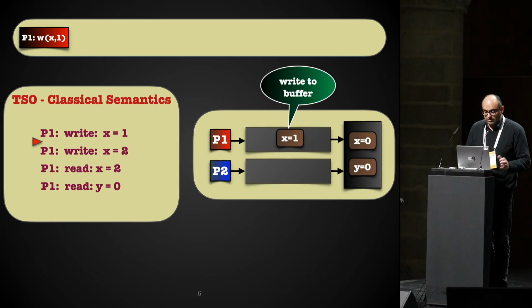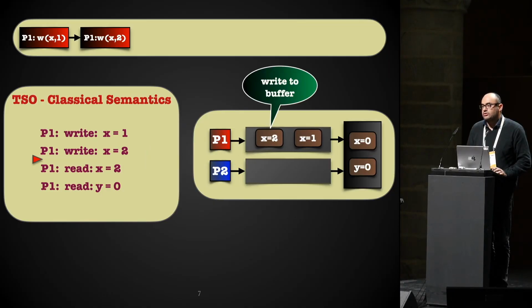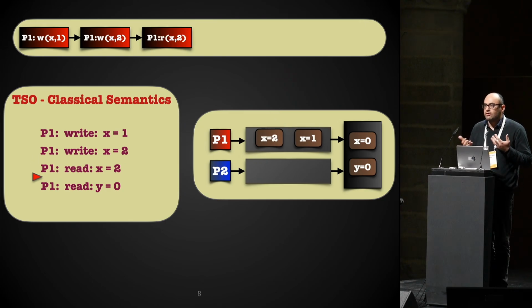Then this process issues another write, setting x to 2, and this is again added to the buffer in FIFO manner. Now, if this thread would like to read, and this is a combined read and test, just for explanation and to make it easy, that the value of x is equal to 2, the thread first checks its own buffer to see if there is a pending write on that variable.